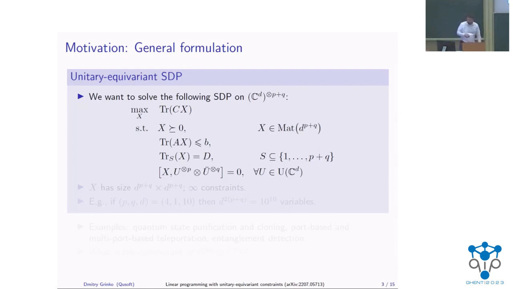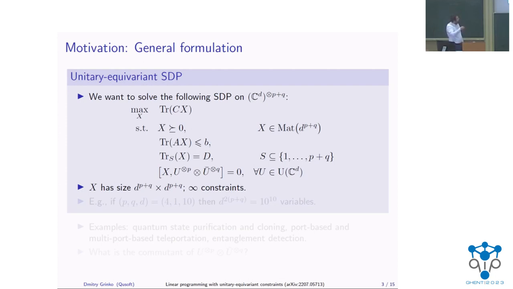More formally, we want to consider the general SDP, which has this general form. We have some linear objective, some positive semi-definite constraints, some linear constraints, partial trace constraints, and this symmetry constraint. If you wanted to solve this naively, this matrix has size d^(p+q) times d^(p+q), and you have kind of infinitely many constraints, right?